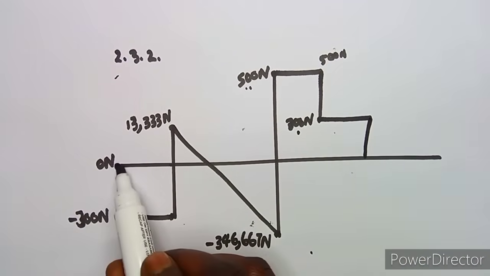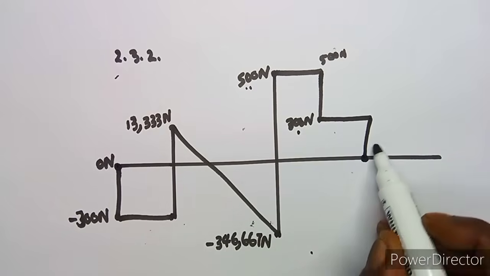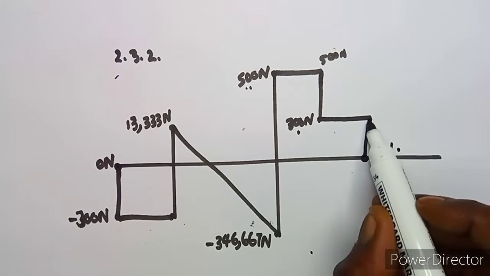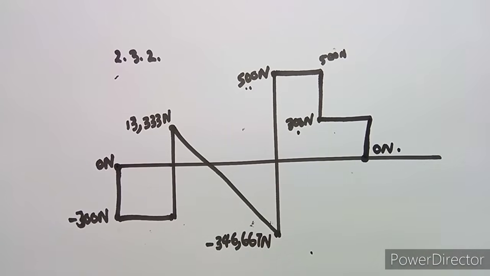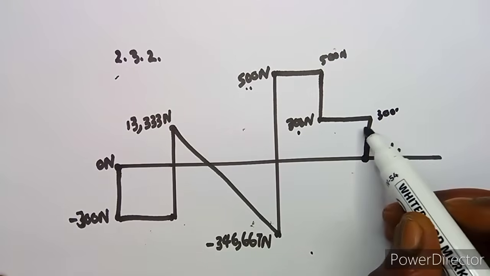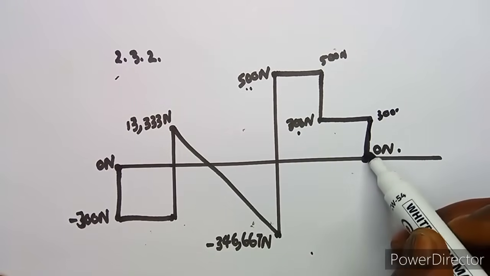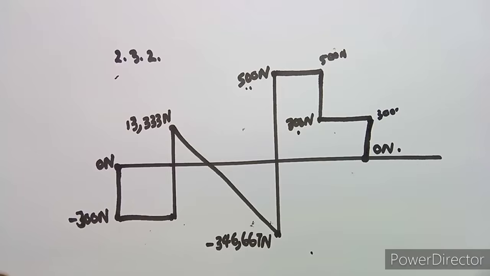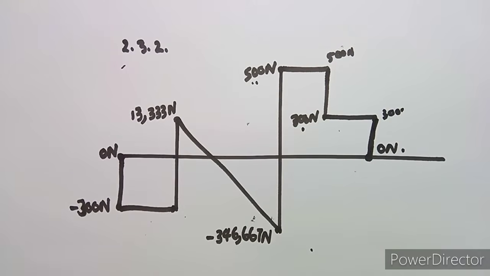Remember, here we started at 0, and this is at 0 here. So this must end at 0 Newton. This is a vertical line at 0, because this was still at 300. So 300 minus 300, that is a 0 there. So that is how you actually indicate it. That's it, guys, for the shear force diagram that we had.